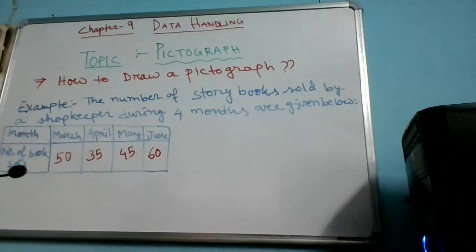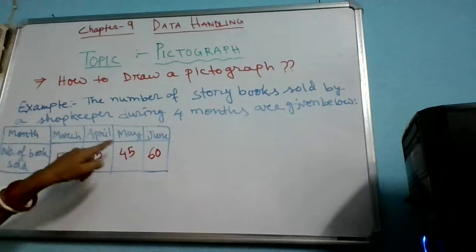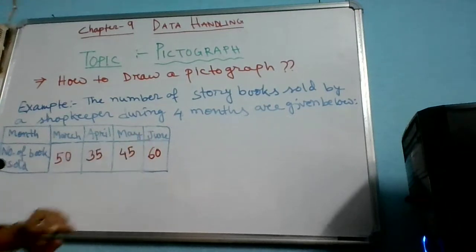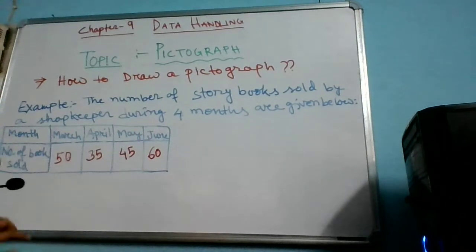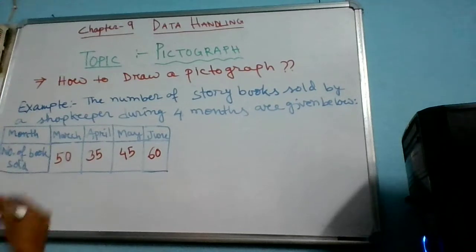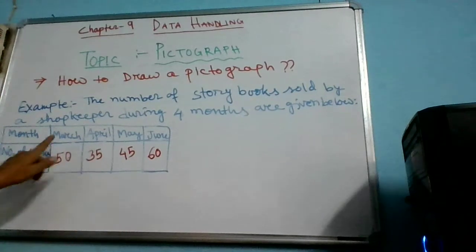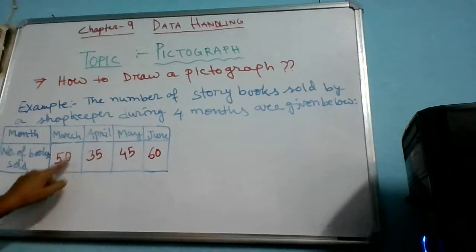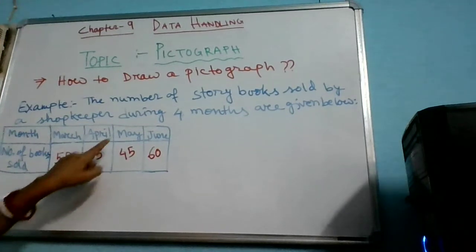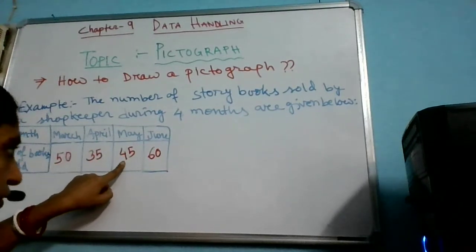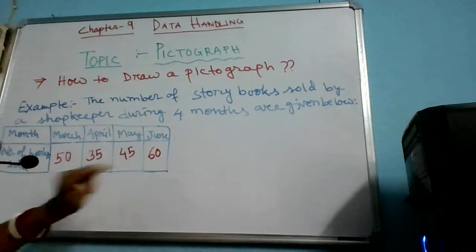Okay, that means the number of storybooks sold by a shopkeeper during 4 months. Here it has been given in that tabular form. The months have been given: March, April, May, June, and the number of books sold in those 4 months. So how many books for the month of March? It was 50. April it was 35, May it was 45, and June it was 60.